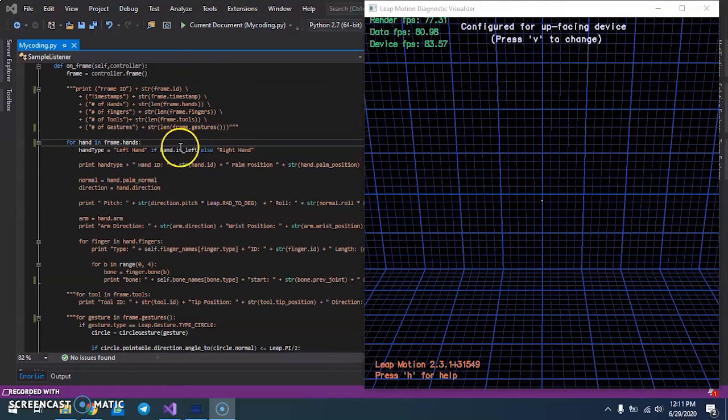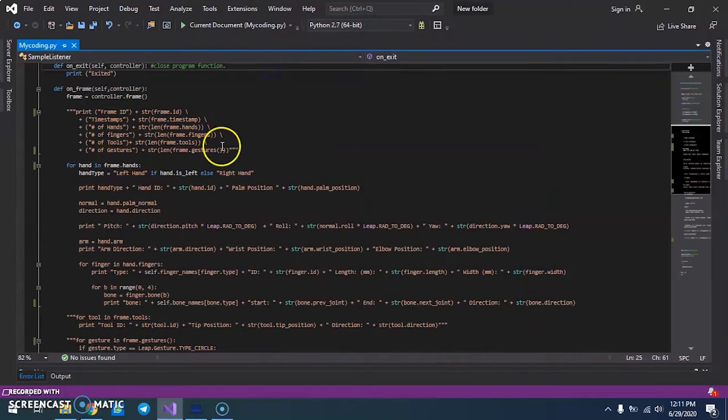Okay, now I'm going to proceed with the frame hands. As you can see, the frame hands will print the hand type, hand ID, and hand palm position. It also prints the pitch direction, normal roll direction, and the yaw direction. It also prints the arm direction, arm wrist position, and arm elbow position, along with the finger names, finger ID, finger length, finger width, and also the bone name, bone previous joint, bone next joint, and bone direction.